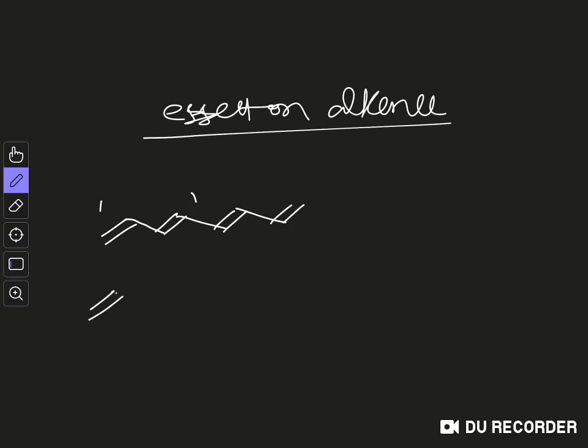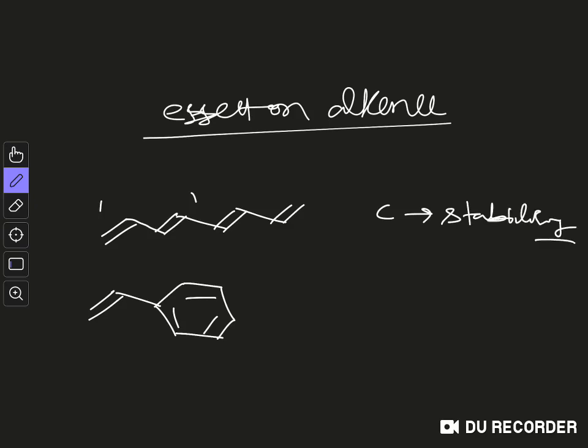Also if you attach any aromatic group, that will do the same, because overall you are increasing the length of the conjugation, right? So any kind of C substituent will always stabilize an alkene. So C substituents are always stabilizing for an alkene.